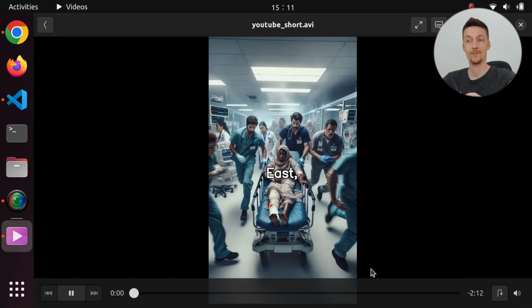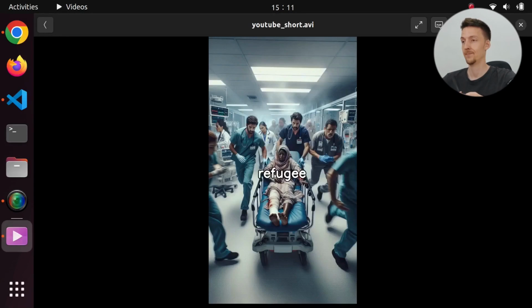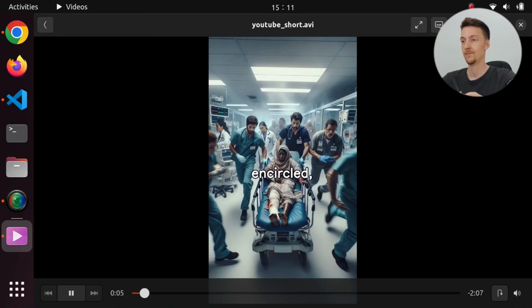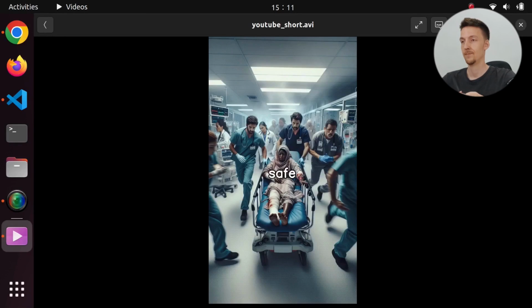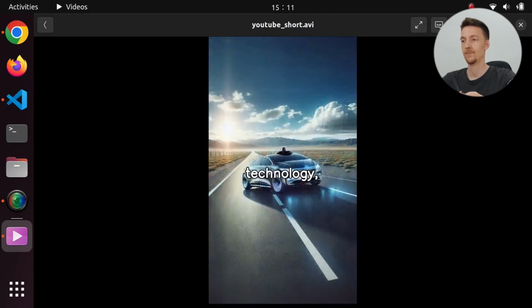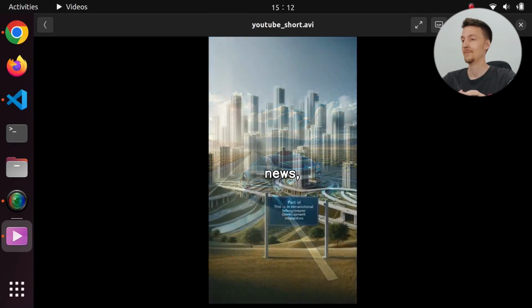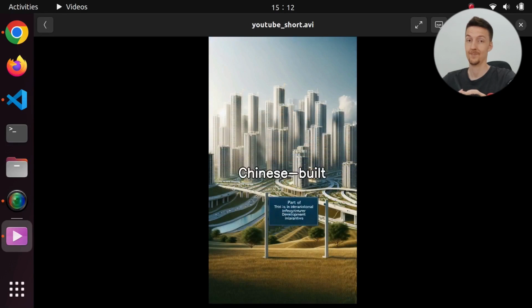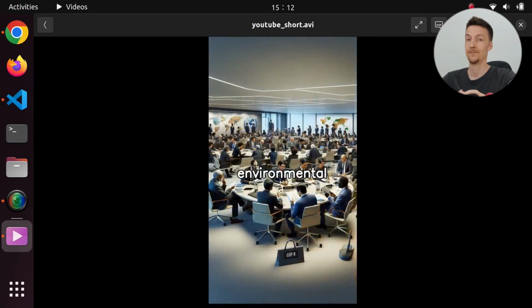In the Middle East, conflict ensues. The largest refugee camp in Gaza finds itself encircled with warnings of no safe zones. In the world of technology, an ex-employee of Tesla casts doubt on the safety of their self-driving cars. In business news, we peek inside Malaysia's Chinese-built Ghost City, a development project launched by China. On the environmental front, COP28 sees a record number of delegates from the fossil fuel industry.